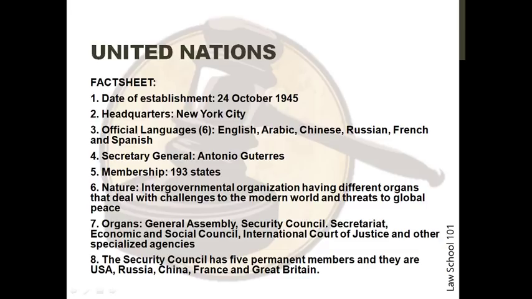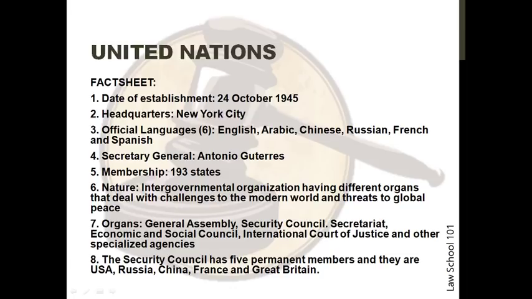The nature of the organization is that it is an intergovernmental organization having different organs that deal with the challenges to the modern world and threats to global peace. These organs are the General Assembly, Security Council, Secretariat, Economic and Social Council, the International Court of Justice, and other specialized agencies. The Security Council has 5 permanent members, and these are USA, Russia, China, France, and Great Britain.